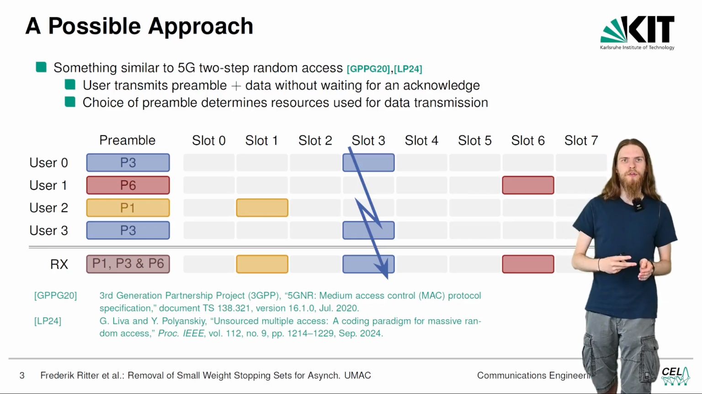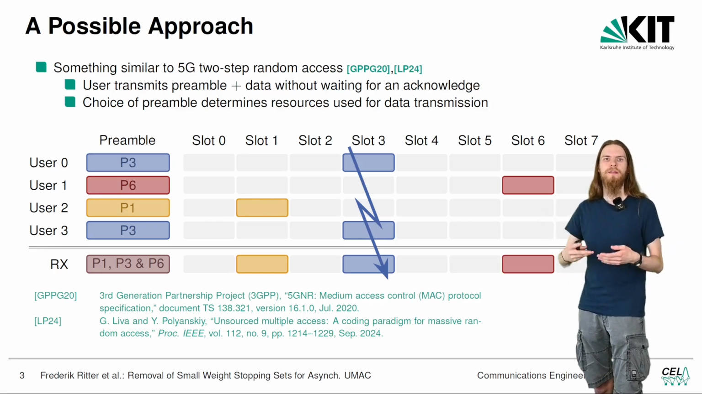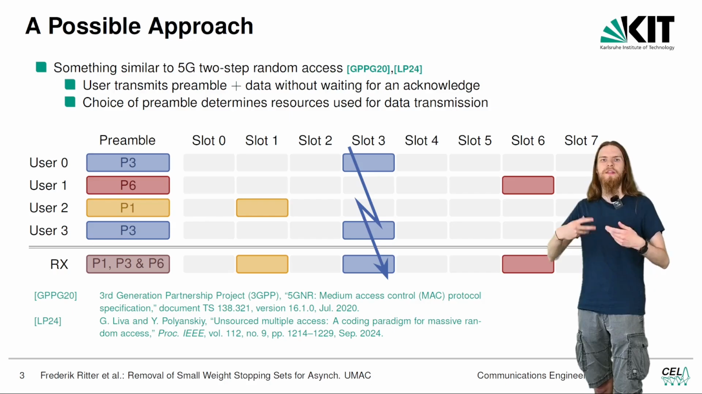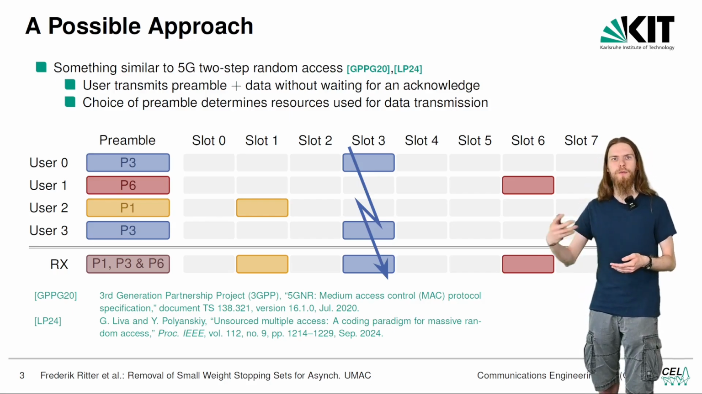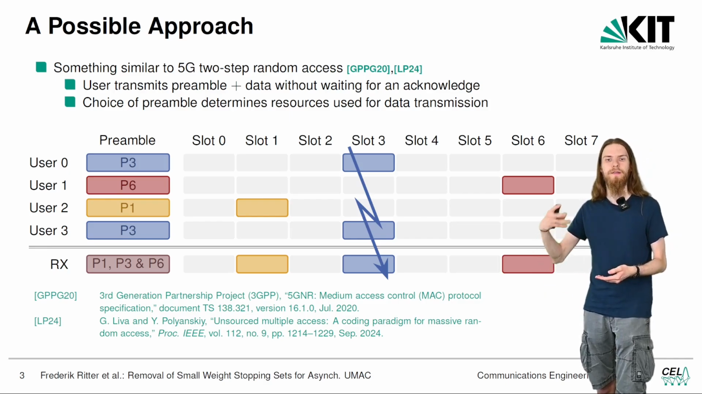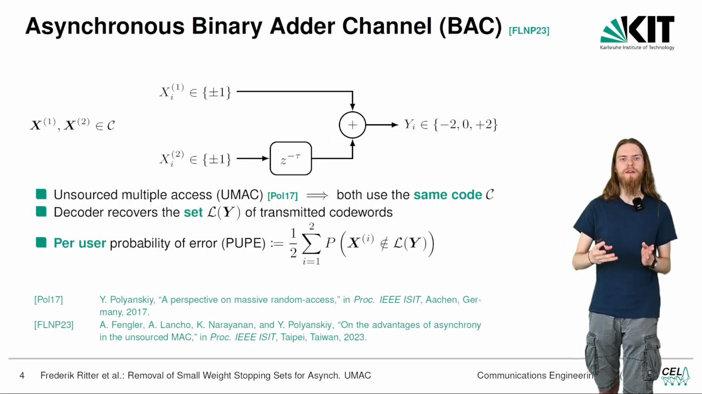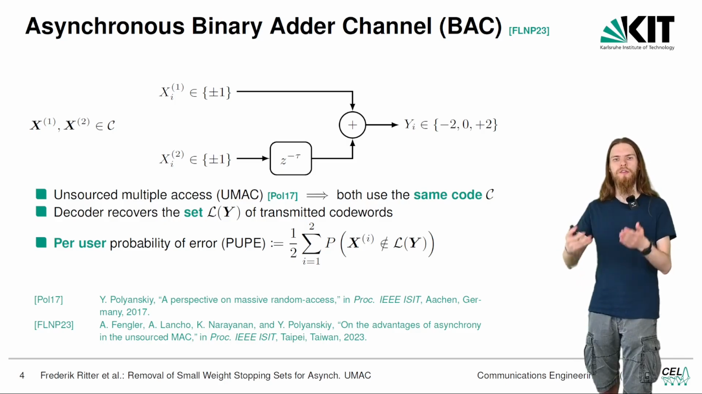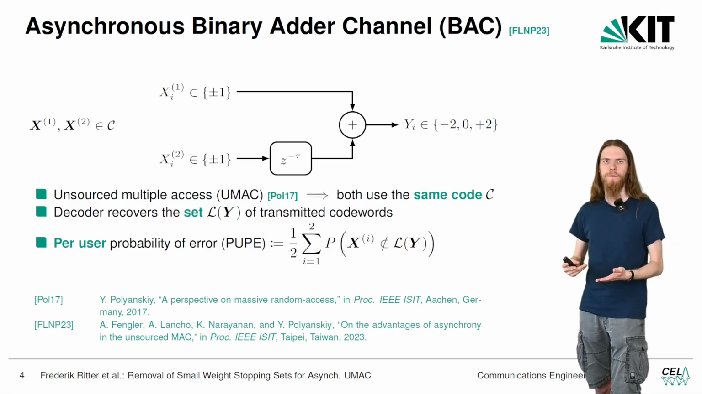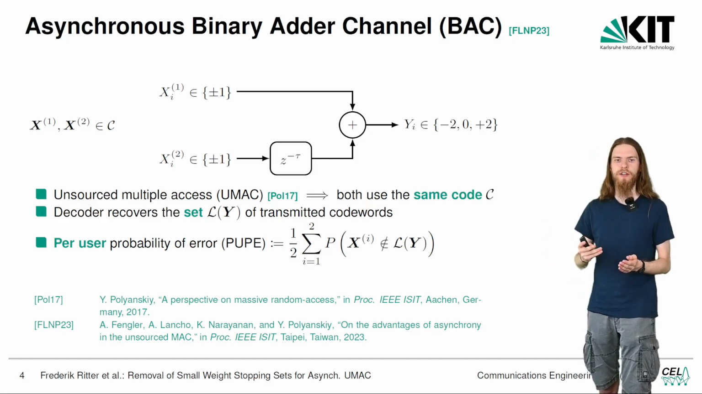Now, as long as the number of users in the system is reasonable, the most probable event will be the collision of no users. But the next most probable event will be the collision of 2 users, and the collision of 3 or more users will be increasingly less probable. So, for a very simplified channel model, we'll be looking at only 2 users that both send BPSK symbols over a channel which adds these 2 symbols together, and then we receive the sum.